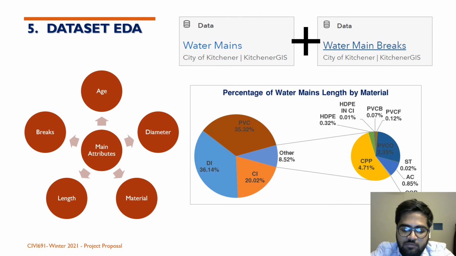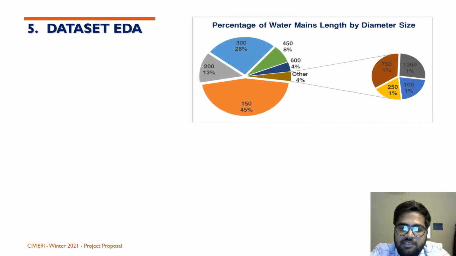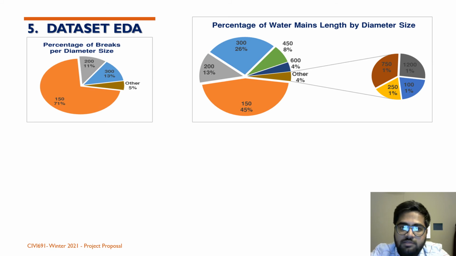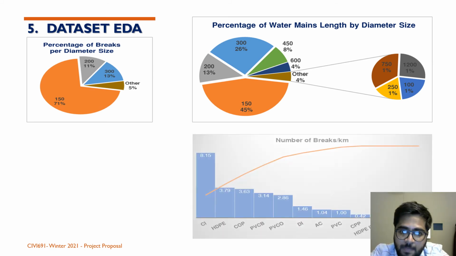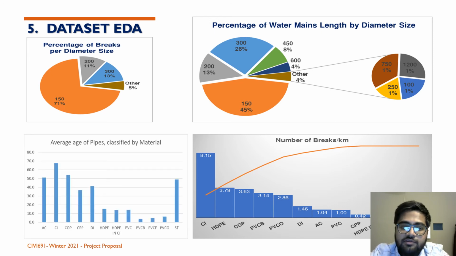As we can see from the chart, most of the water mains are made out of either PVC, ductile iron, and cast iron. So these are the ones we will focus on. The most common diameter sizes are 150 mm, 200 mm, and 300 mm, and consequently, these are the ones which have suffered the most breaks in our dataset. The number of breaks per kilometer is also the highest for cast iron and is very low for ductile iron and PVC. This can be attributed to the fact that the cast iron pipes are older than the ductile iron and PVC pipes.